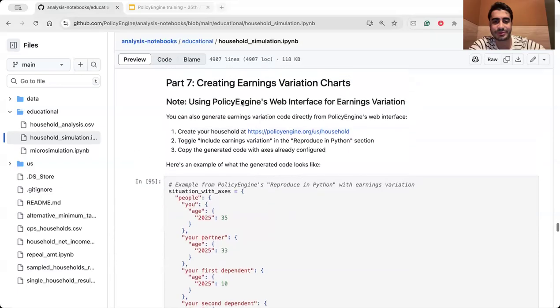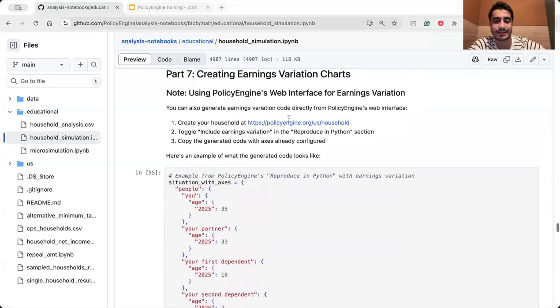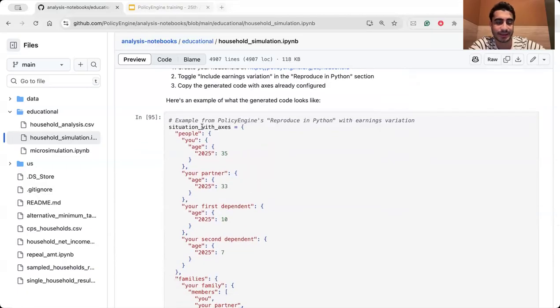If you just go through the web app and see the example, you can actually extract the Python code here.